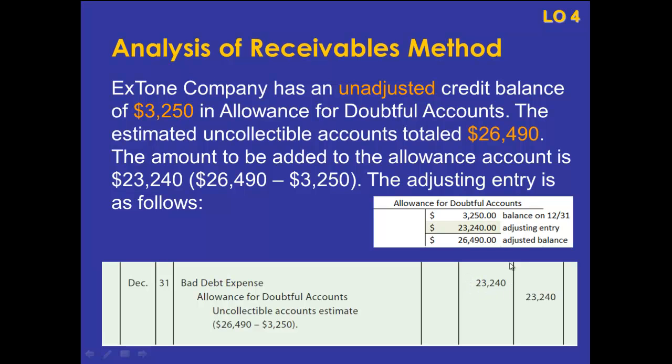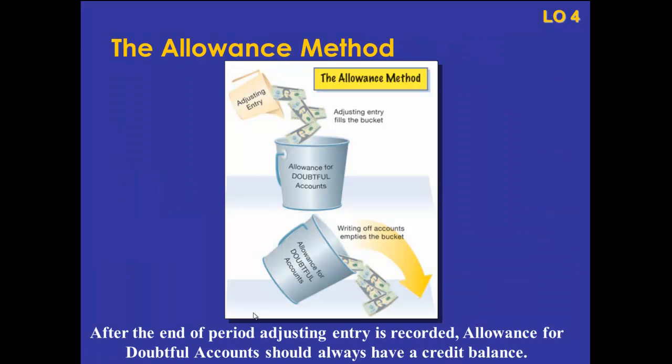So we're not going to record an expense or any type of bad debt expense until the end of the accounting period, when we are preparing this adjusting entry to fill up this allowance. Maybe this illustration will help you here. We fill up the allowance for doubtful accounts with a credit at the end of the accounting period with an adjusting entry, and then throughout the accounting period we're going to debit it when we find out that folks are not going to pay us and the amounts are uncollectible.